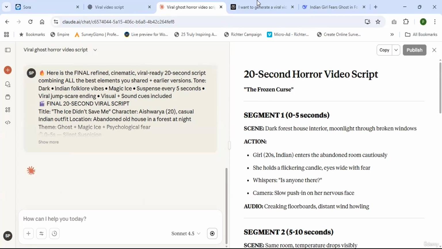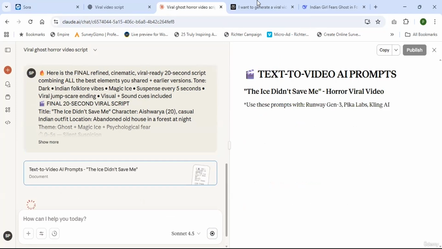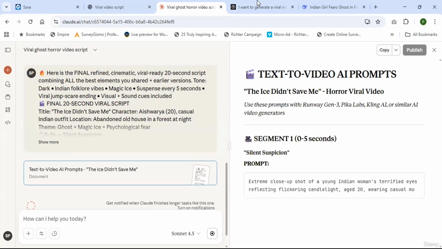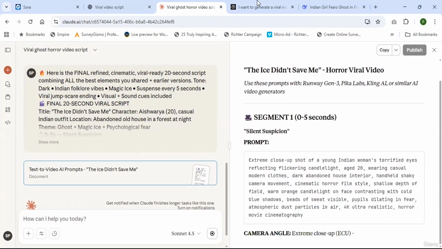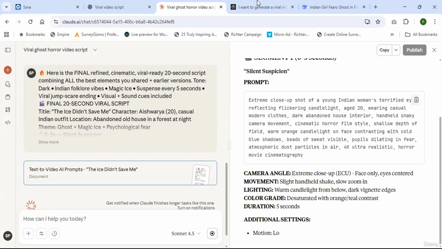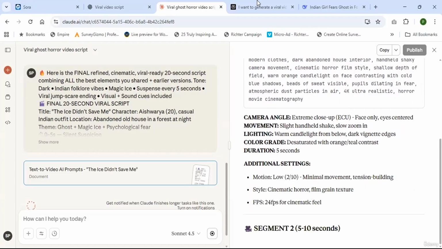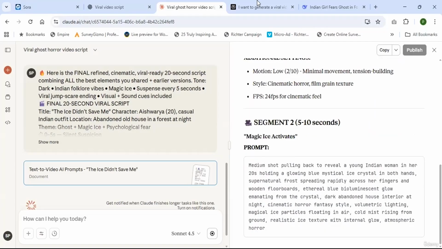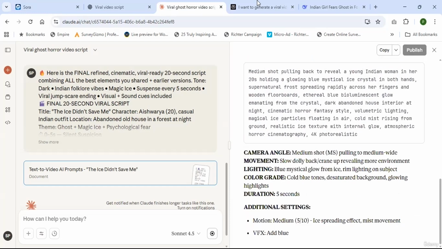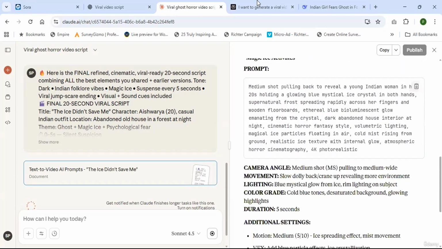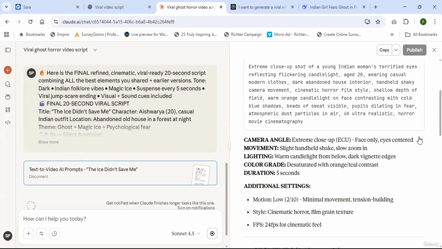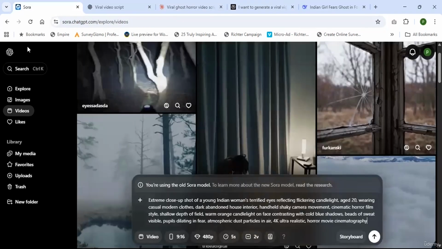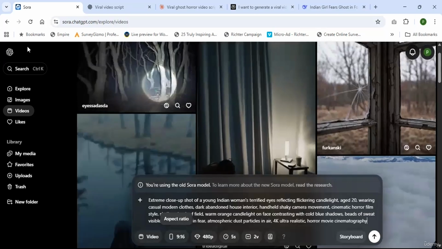See, most of the time I'm using text to image prompts and image to video prompts, right? But here, with Sora AI, I'm using direct text to video prompts. If you want, you can work with text to images and images to videos, but for a change, I'm just using text to video prompts. So this is the first one. Copy this. Come to Sora AI. Paste here.